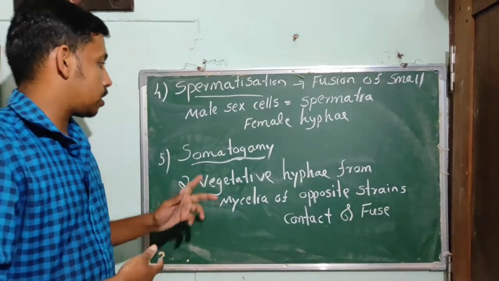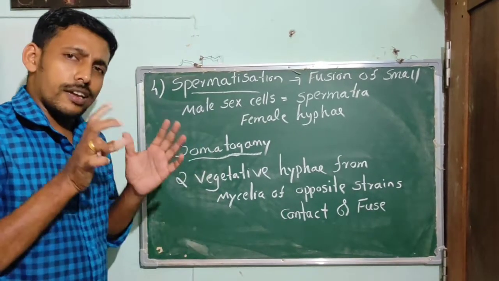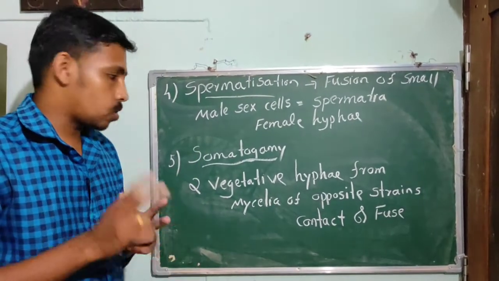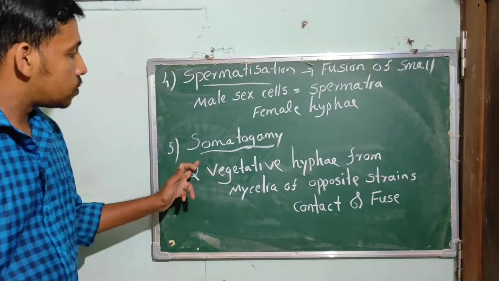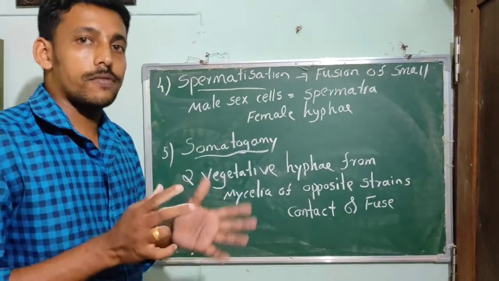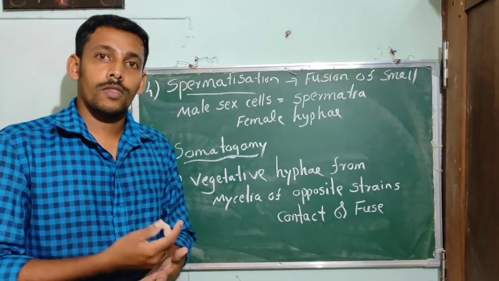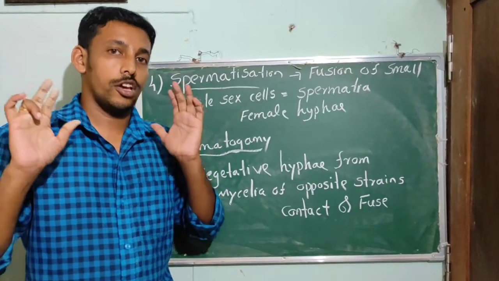The last method is somatogamy. In some fungi, distinct sex organs are absent, so two vegetative hyphae from the mycelium of opposite strains contact and fuse. That is somatogamy. So far we have discussed the general characters of kingdom fungi and their reproduction: vegetative, asexual, and sexual.